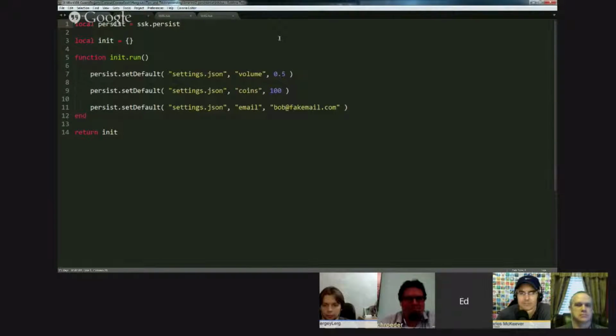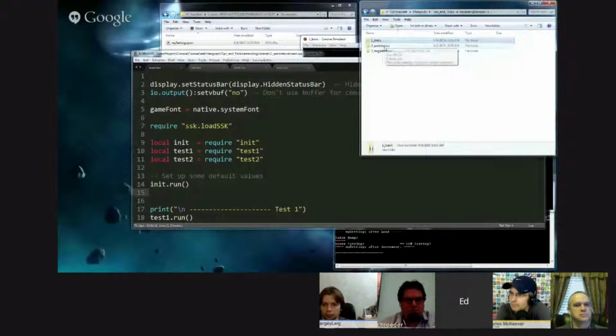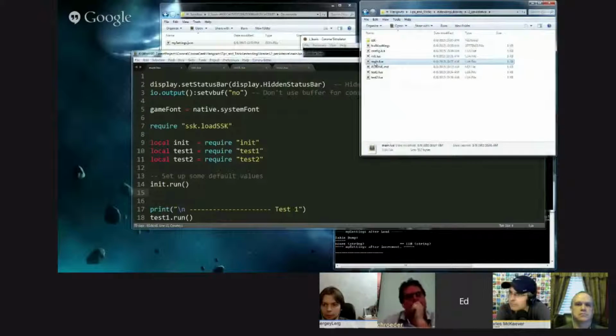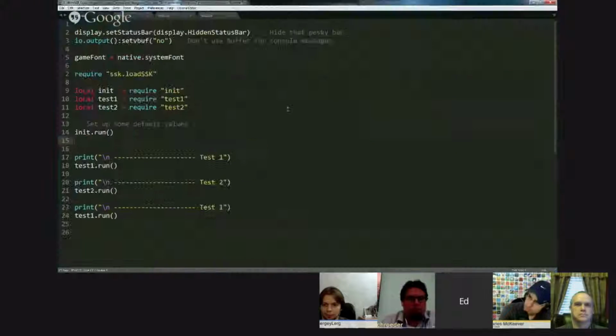So I wrote another library called persist, which is also part of SSK. All it did was use my extensions to the table library and add a little more functionality. The way it works is, if you look in folder 2, persistence, which is what we're looking at now, you'll see that it contains a main.lua and an init.lua, and then 2 files called test1 and 2. It's also got the other build settings and stuff, but those are not related to the example we're trying to discuss.